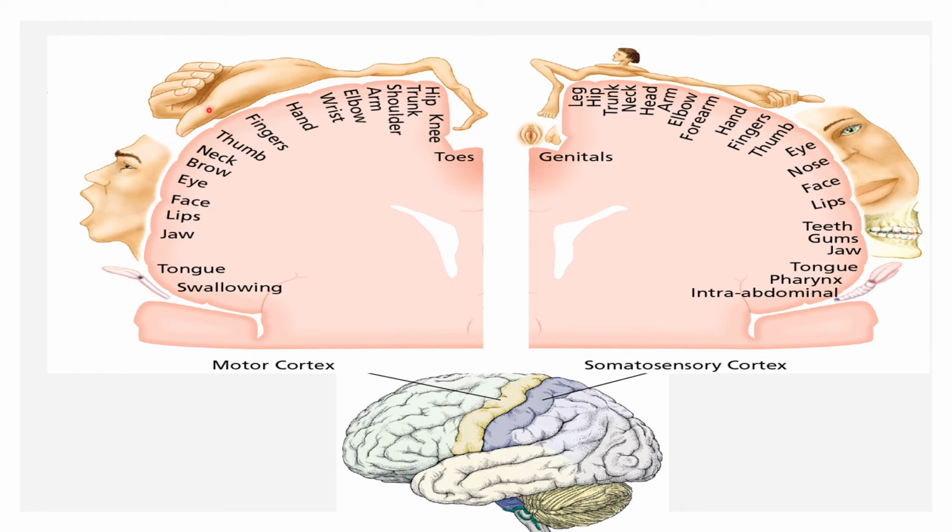The area for thumb and fingers is represented by a large area and the rest of the areas are small. The same thing is happening in the sensory area, where the body is represented upside down. The area for mouth, tongue and hand is large and the rest of the areas are small.